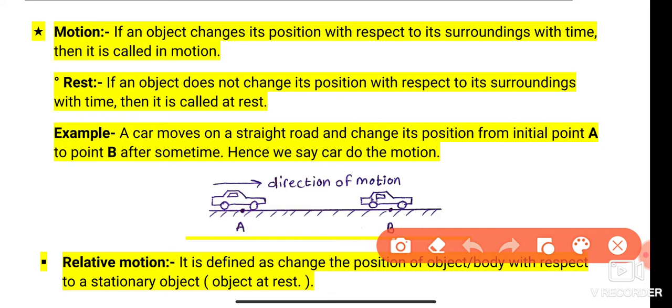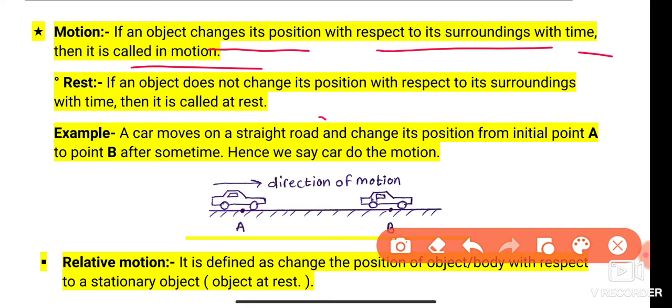So let us first of all understand the definition, then try to understand the concept. If an object changes its position with respect to its surrounding and with time, it is called motion.